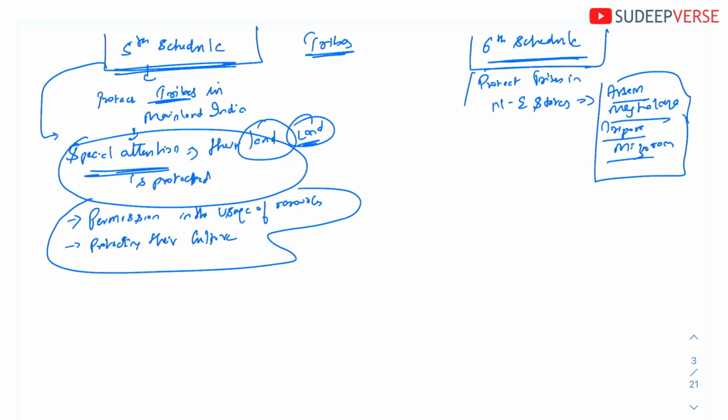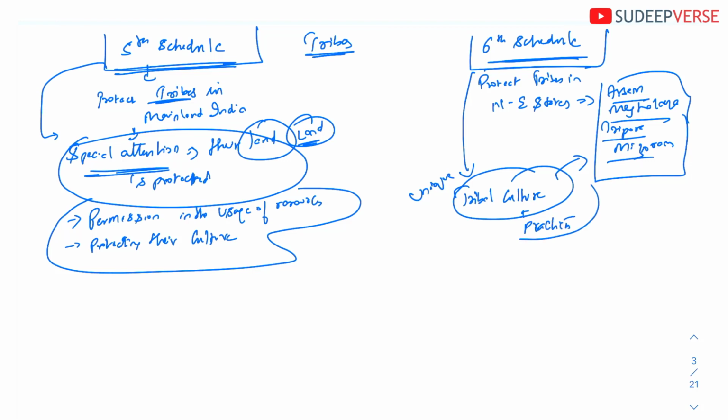Okay, now the 6th schedule basically is mainly concerned with protecting the tribal culture. Okay, the unique tribal culture that is possessed in Assam, Meghalaya, Manipur and Mizoram. So their tribal culture plus practices is mainly protected in this 6th schedule.